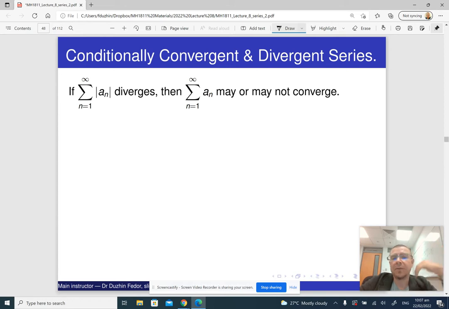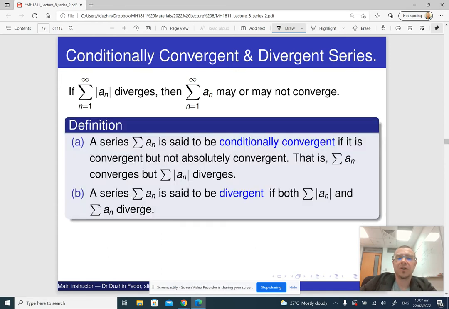But what if the new series that we formed by putting the absolute value at every term of the original series diverges? In that case, the original series may or may not converge. So basically we have two different situations. Either the original series converges but the new one does not, or the original series diverges. Then the series of absolute values is also going to diverge, right? And we say that our series converges conditionally if it converges itself, but the series of absolute values diverges.